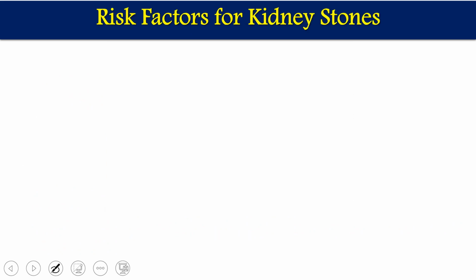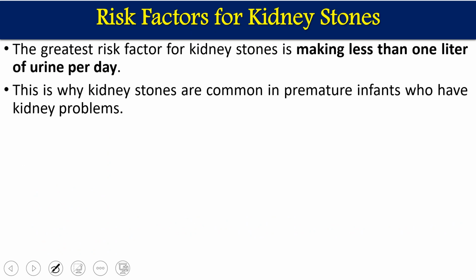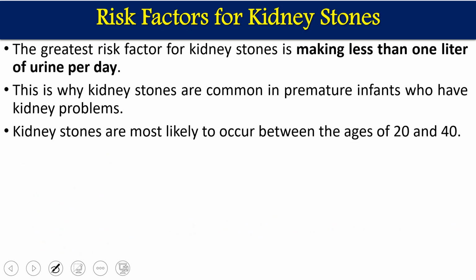Now we'll see the risk factors for kidney stones. The greatest risk factor for kidney stones is making less than 1 liter of urine per day. If urine stagnation occurs for different reasons, such as an obstruction, or we are unable to take in water, or we do not have enough fluid in our body, then whatever the reason, making a small amount of urine is the main risk factor for kidney stone formation. This is why kidney stones are more common in premature infants who are unable to excrete urine because of some kind of kidney abnormality.